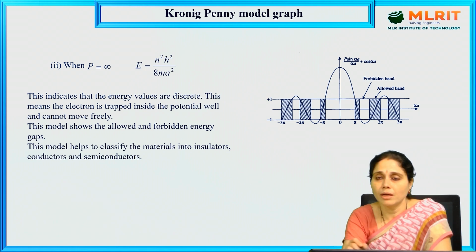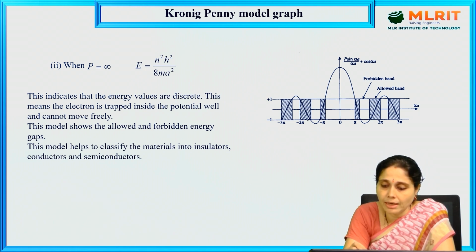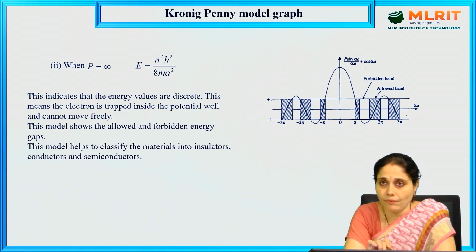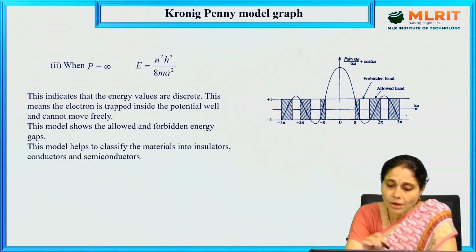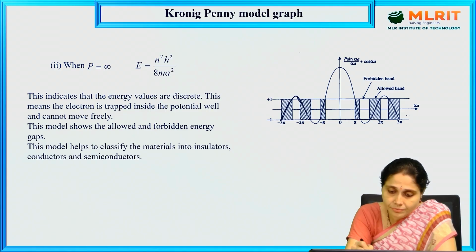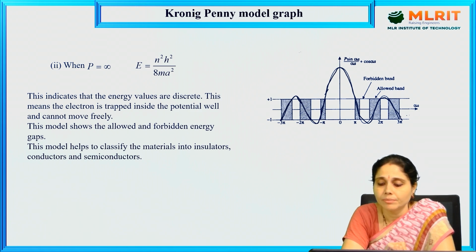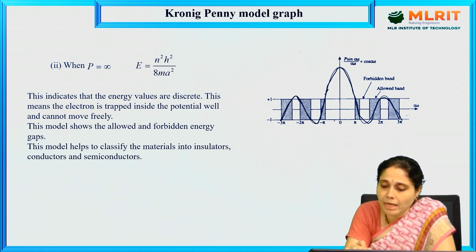Let us consider the diagram itself. This is αa, and this is a graph between αa and P sin αa/αa + cos αa. Here we have a graph which shows the allowed and forbidden energy levels. What are allowed and forbidden energy bands?